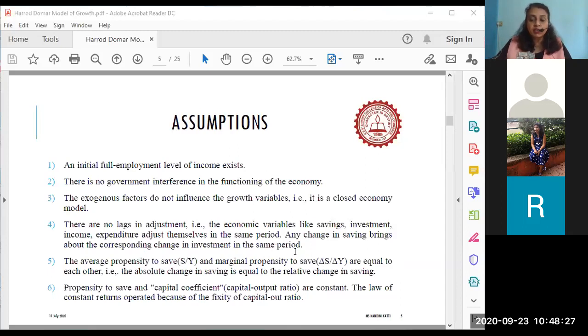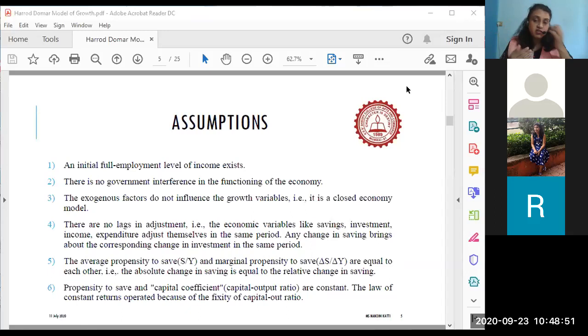Now what is assumed by the HDM model? Average propensity to save and marginal propensity to save are equal to each other. Now this is a very out of the box assumption made by the HDM model, because in reality, APS and MPS can never be equal.